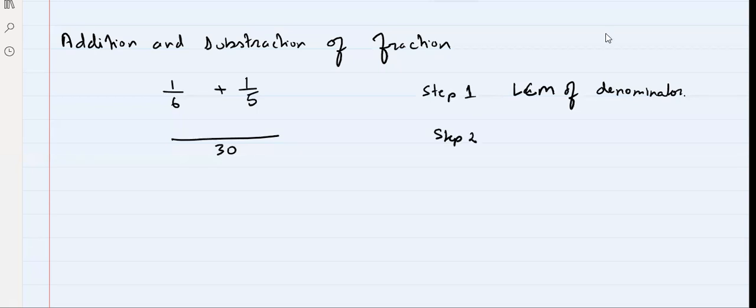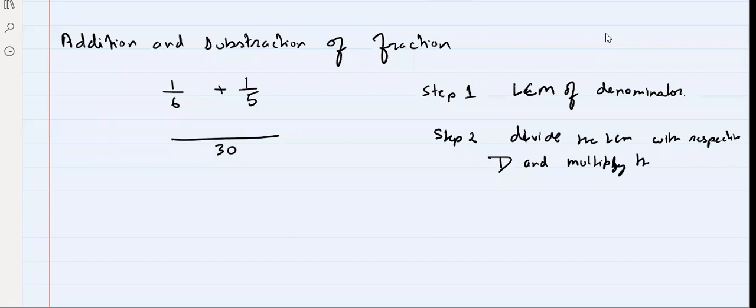Step 2. Divide the LCM by the respective denominators, and multiply the numerator with the quotient.